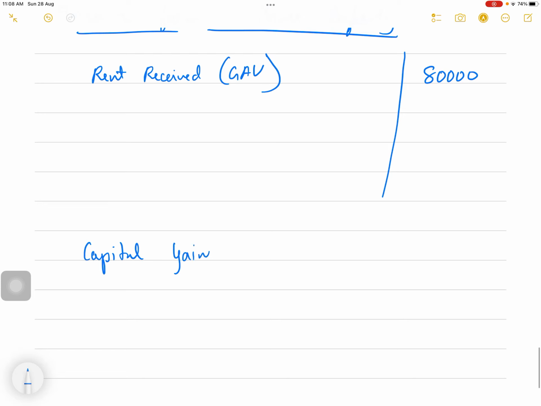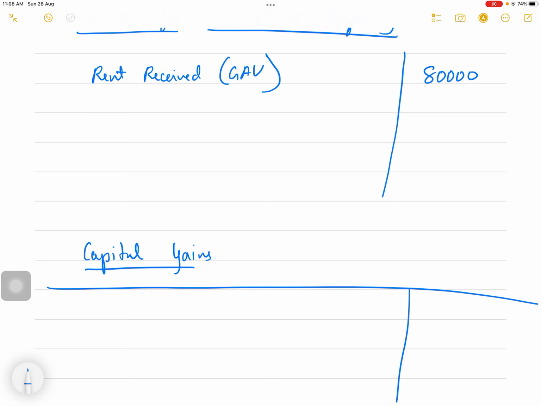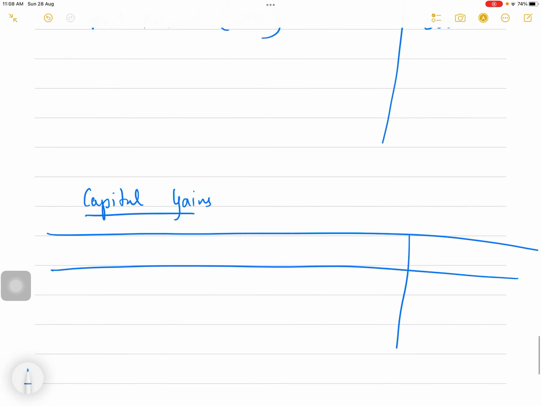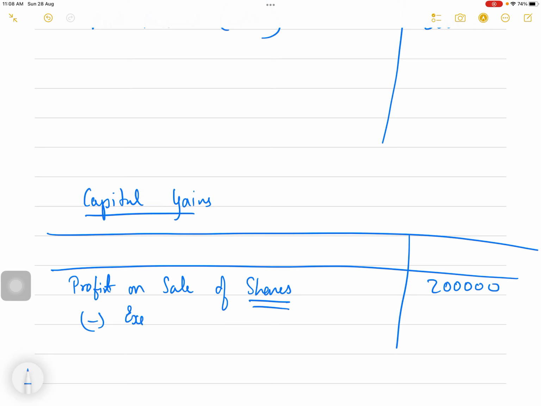Profit on sale of shares, because it is shares and it is long term, up to 1 lakh is exempt. So 2 lakh is given, minus exempt 1 lakh, so taxable capital gain is 1 lakh.